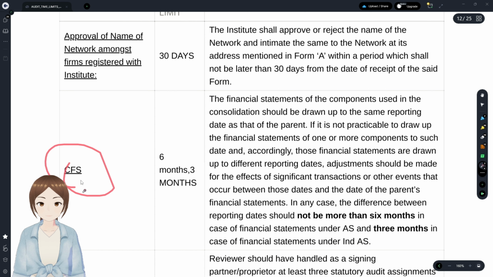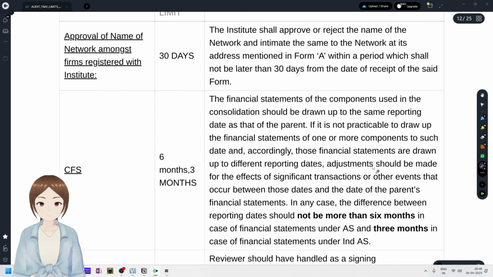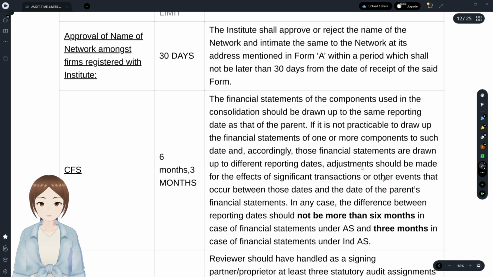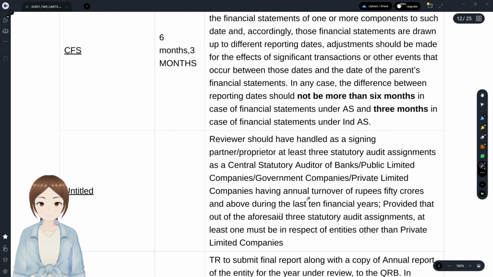And with regards to CFS, the financial statements of the parent entity and its components or subsidiary entities have to be of the same date. But if the time period is very short, they may give adjustments for only a few significant items. What about that gap? If it's following AS, the gap should not be more than 6 months. And if it's following Ind AS, the gap should not be more than 3 months.